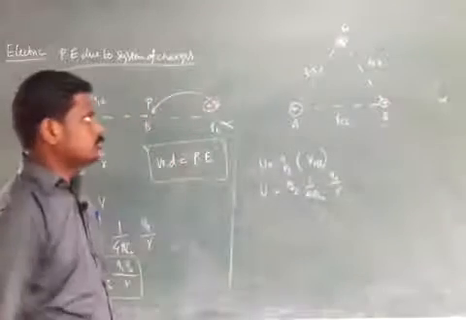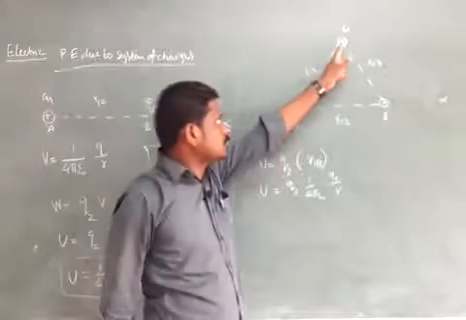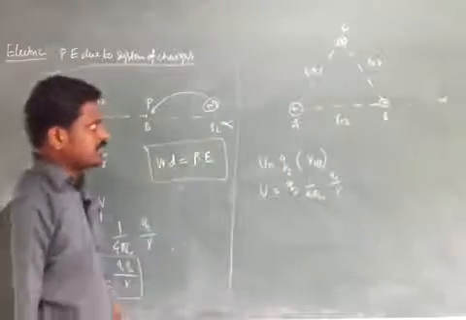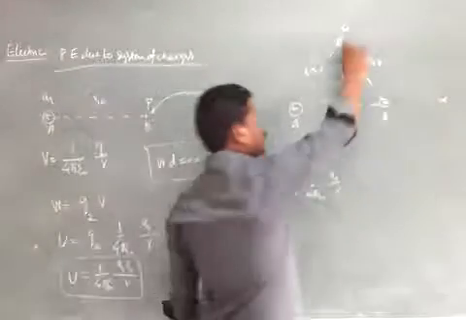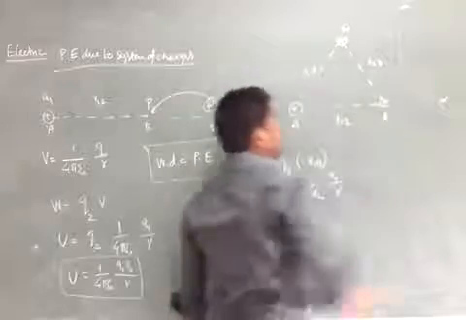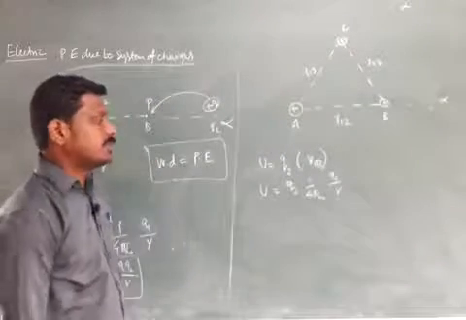Now we bring the third charge, Q3, from infinity. What work is done?